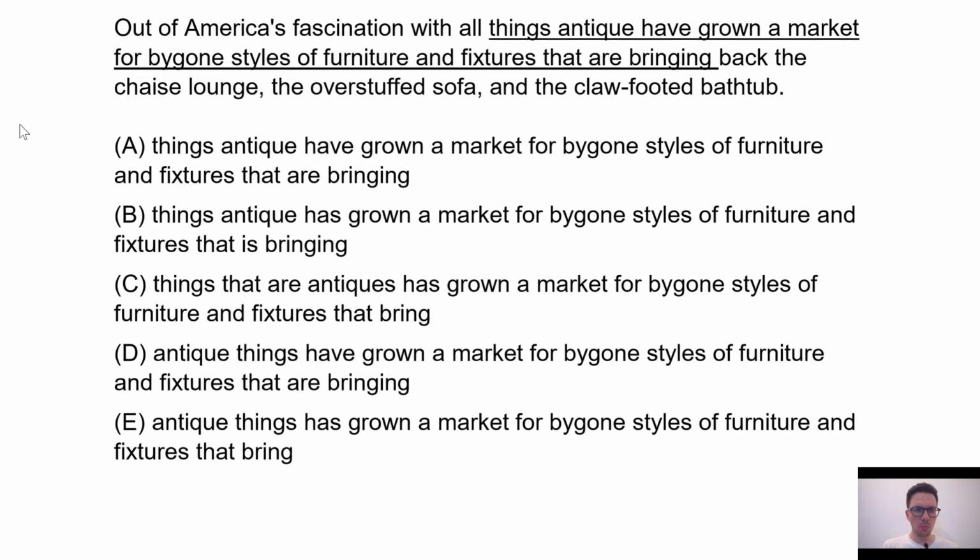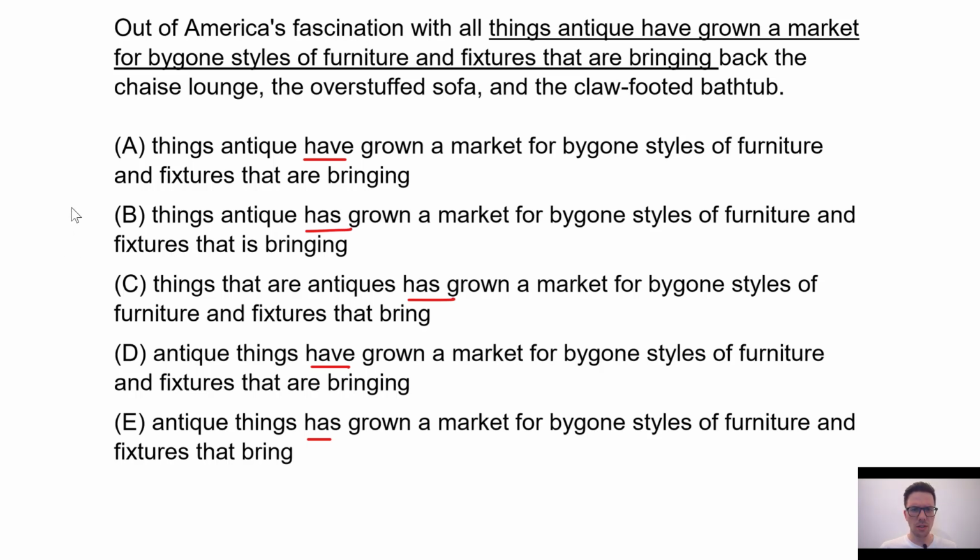Okay, so where are we going to go from here? Well, we need to pick out something. If you didn't see anything wrong with the original, we need to pick out something. So what you can do is scan for differences in the answer choices, or maybe even to your ear this might have sounded a little bit strange, but this subject-verb agreement split here between has and have is a very good place to start.